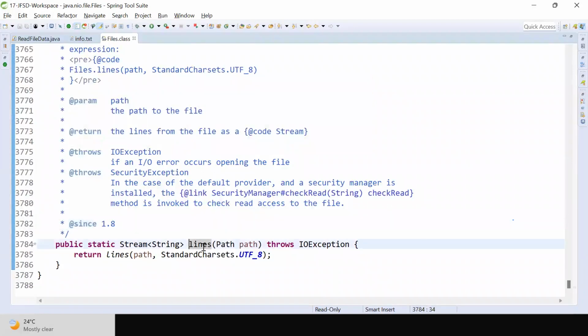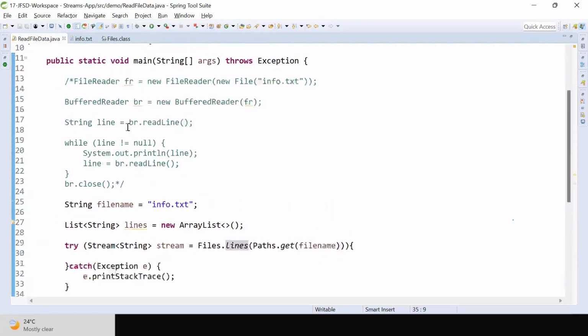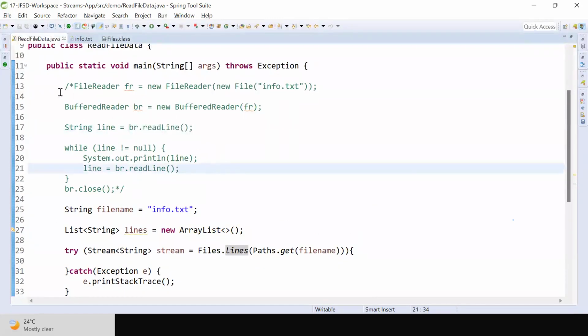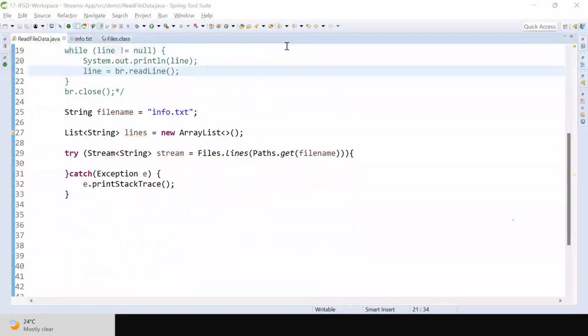Okay guys, what will this lines method do? It will take the path of the file. It will read all the lines of the file. It will combine all the lines data into one stream and return the stream object. This is a change that happened for IO streams in the 1.8 version. Are you clear? Now, do I need to read the data line by line, or can I read all the lines of the data at a time?